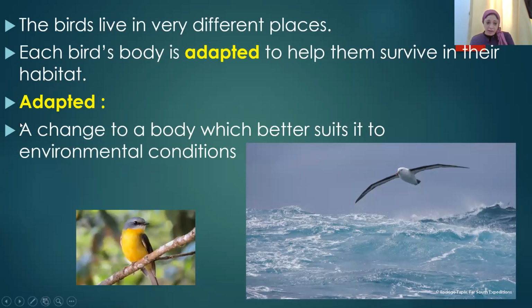Again, what do I mean by adapted? It is a change to the body which better suits it to environmental conditions. So adapted is a change in the body that helps the animal to live in certain conditions in its environment or in its habitat.